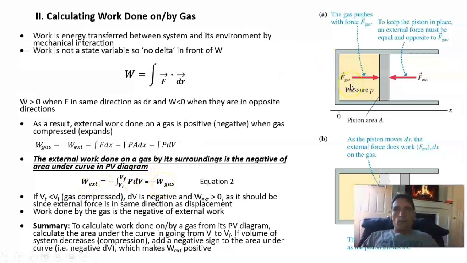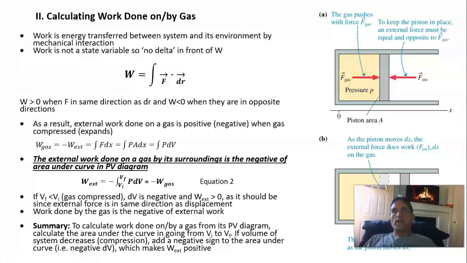Now, if we want to put this work in terms of the state variables of a gas, pressure and volume, we can write that the force exerted by the gas, which is the negative of the external force, they're pushing in the opposite direction, is equal to pressure times the cross-sectional area. And so the work done by the gas is P times A, and the displacement is dx.